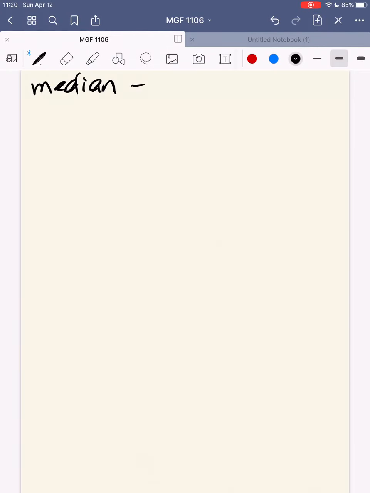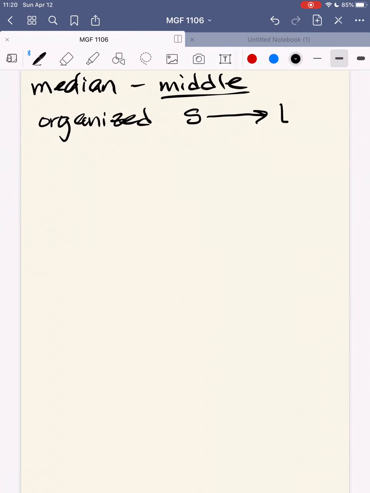Okay? And the median is the middle. So it's the middlemost number of your data set. Usually we have to organize it in order to find the median. So we want to organize our numbers from smallest to largest. Usually we have to go ahead and do it ourselves.